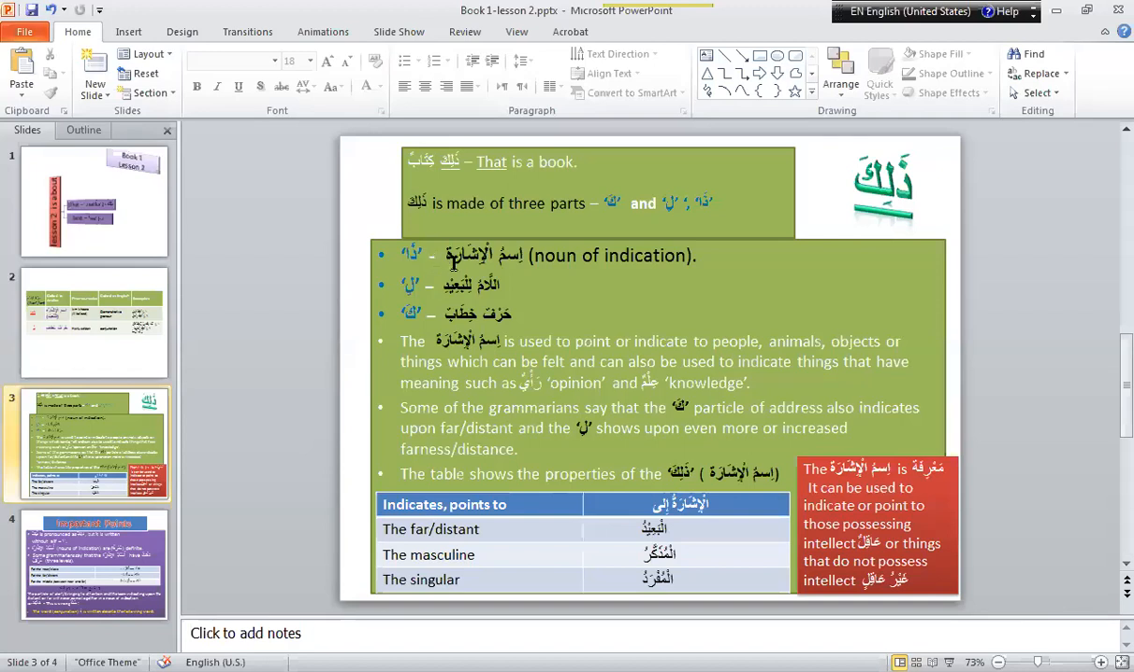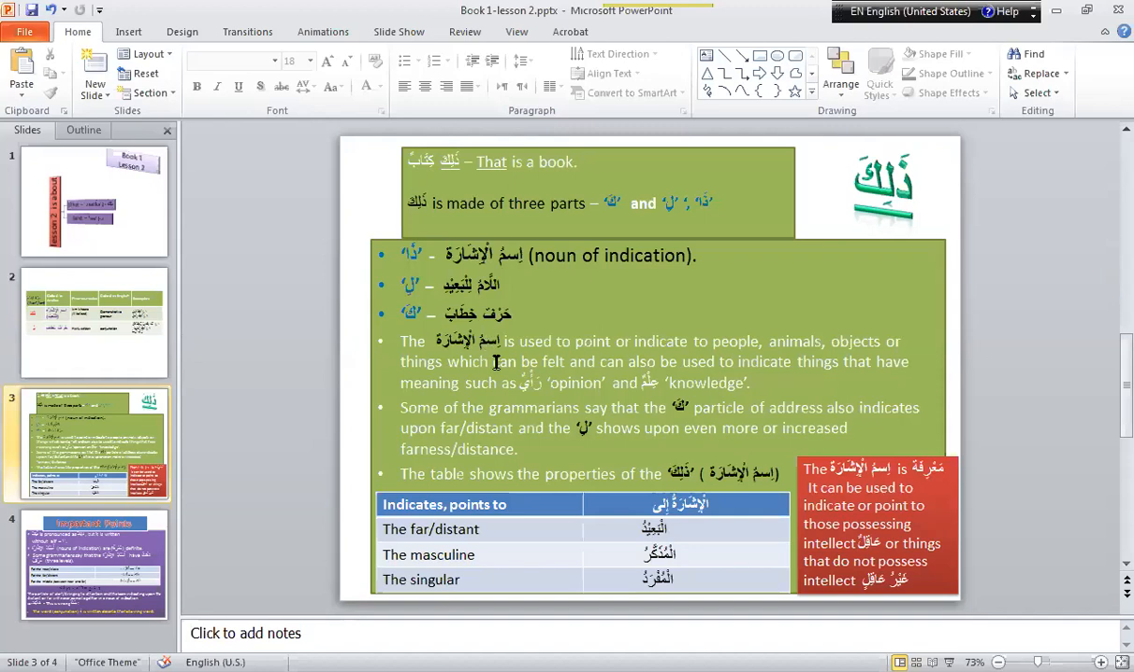Za li ka. Za is ismul ishara, meaning noun of indication. Lam is alamul lil baqid, meaning whenever this lam has come here, it indicates that something is far, not near. And ka is harfu khitab, meaning letter of addressing.